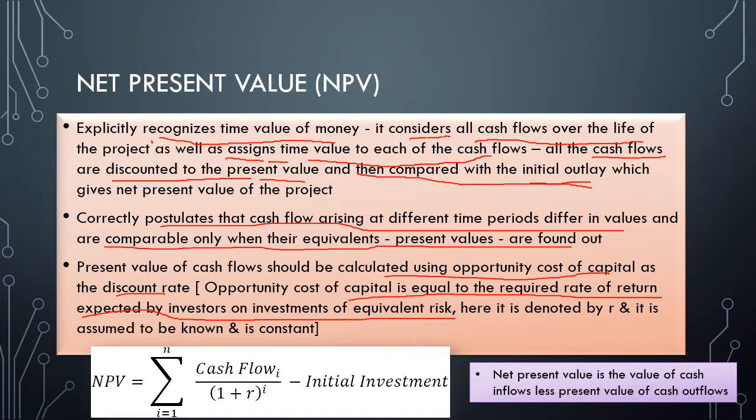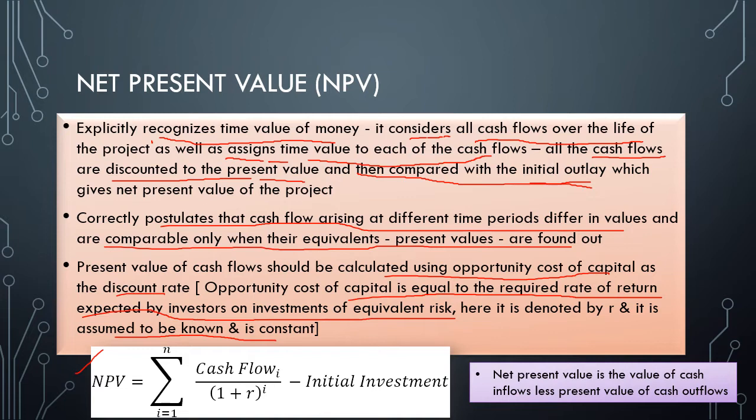Here it is denoted by R and it is assumed to be known and constant. I hope you know about opportunity cost of capital, because this is the basic thing you should know before studying the net present value. Here is the formula of NPV. If you don't understand the opportunity cost of capital concept, do comment. I will make a separate video on cost of capital. But I hope this is clear now.